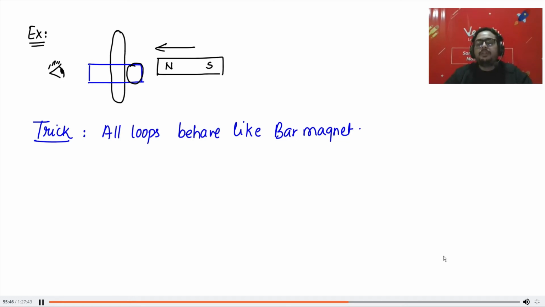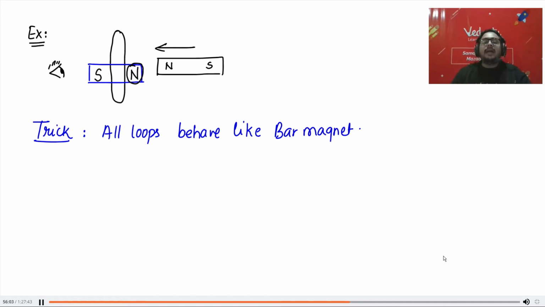Which pole should I make here? North pole or south pole? We know north poles repel. I want to push it away, so I will make the north pole here. So this pole will be the south pole.